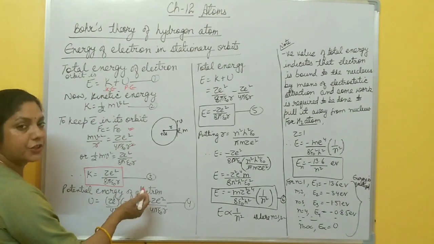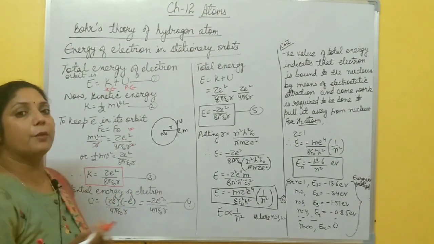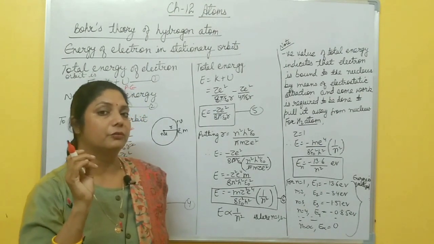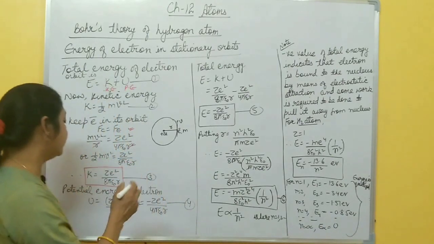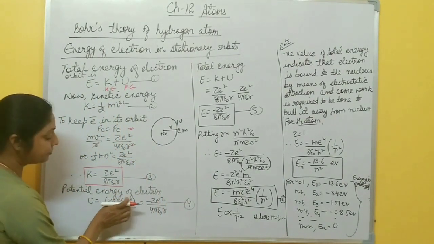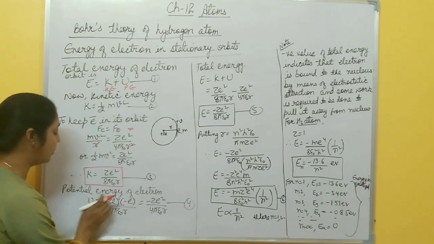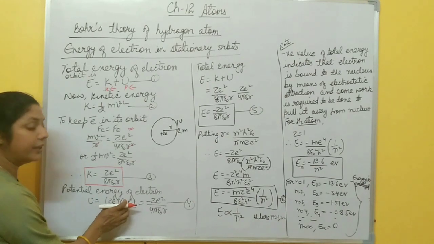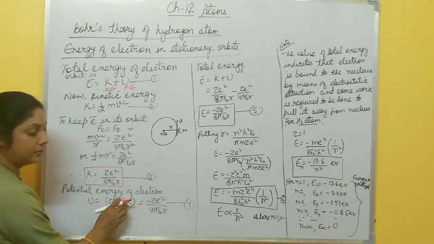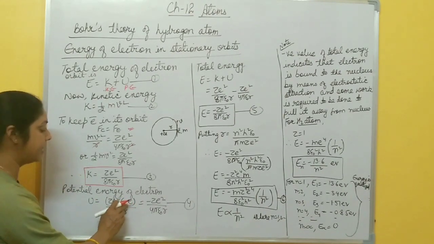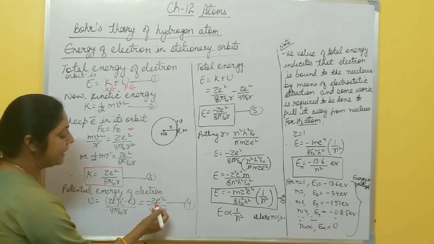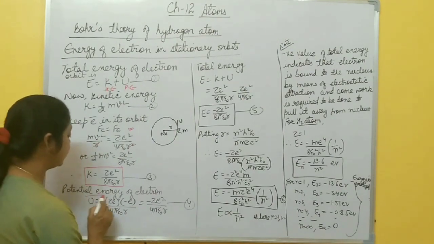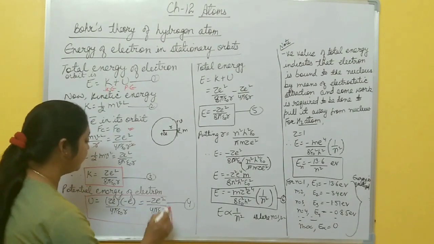Now next is potential energy of an electron. You know what is the formula for potential energy? Q1 Q2 by 4 pi epsilon naught r. Here charge of nucleus is Ze and charge of electron is minus e, because this potential is a what? Scalar quantity. So you take the sign of negative, that shows charge of electron negative sign, minus e. So then it becomes minus Ze square by 4 pi epsilon naught r. Equation number 4 is the expression for potential energy.